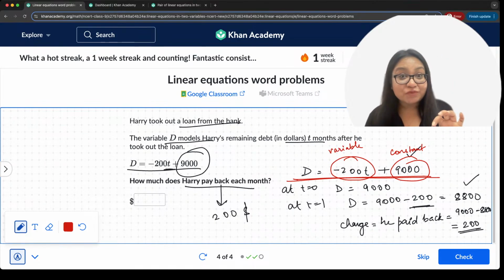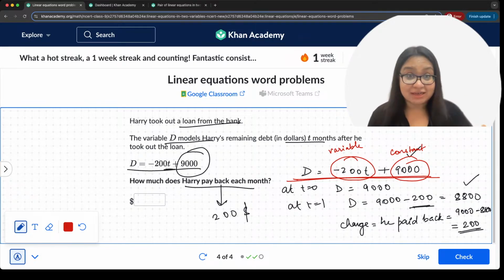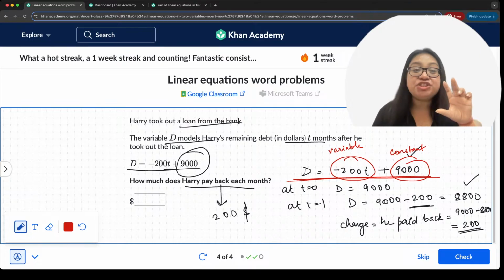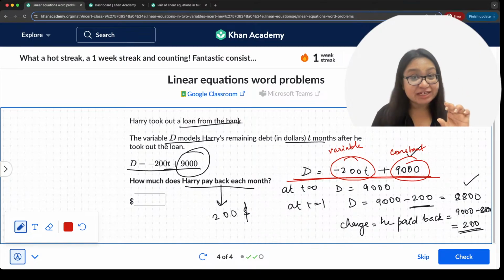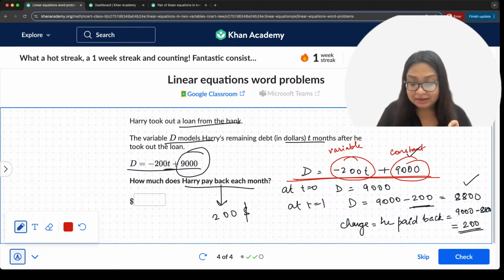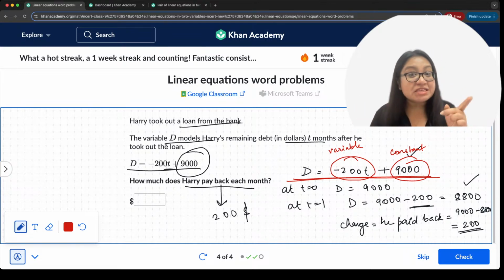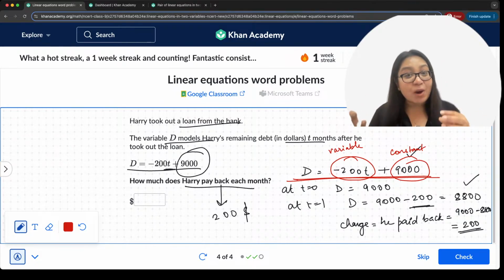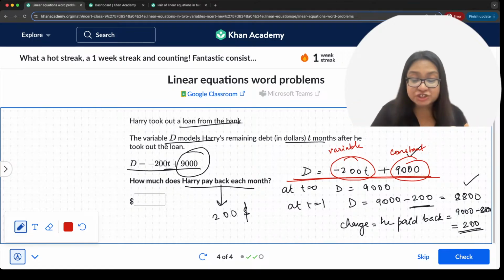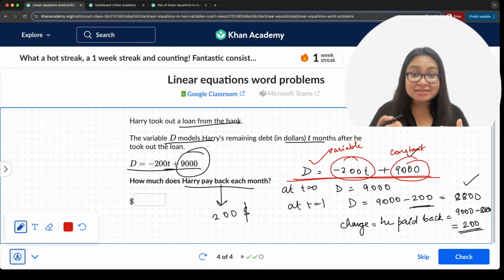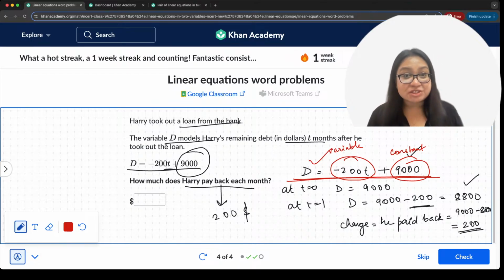Now, I want to find out how much he pays back. That means I want to find out how much the loan changes. For change, I look at the variable, right? And what is the variable part? Minus 200t. That means for every 1 month, the loan reduces by 200. You can just look at this and figure it out, right? So no need for all the calculations.